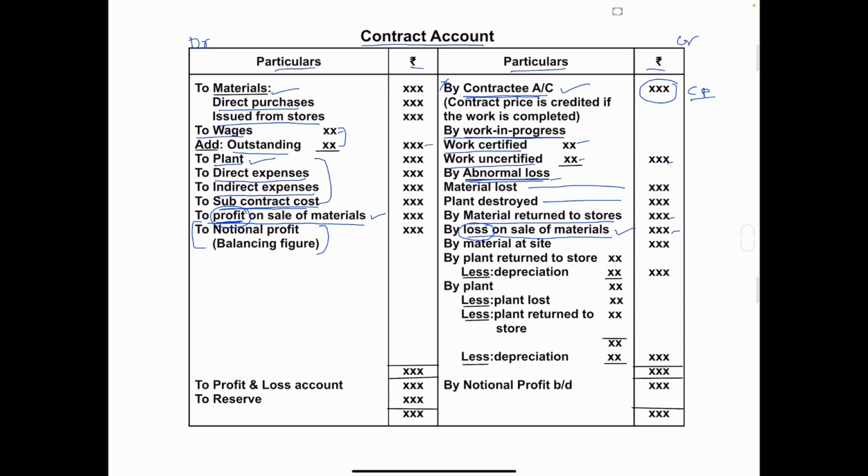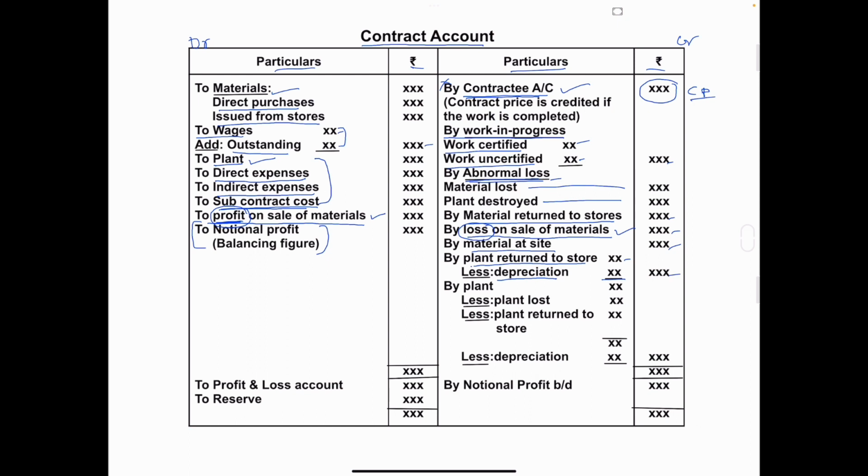Next is by material at site. Next, by plant returned to store. Write the amount in the inner column and calculate depreciation on that. So in the problem, they will mention the percentage of depreciation or the depreciation amount, and this depreciation amount is to be deducted and the amount written in the outer column.